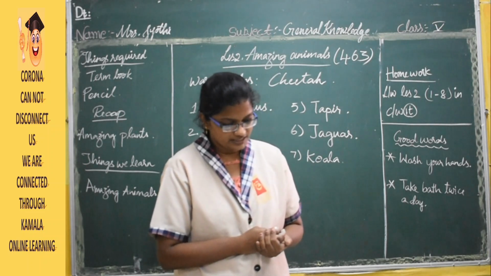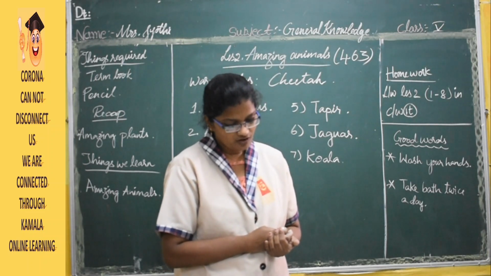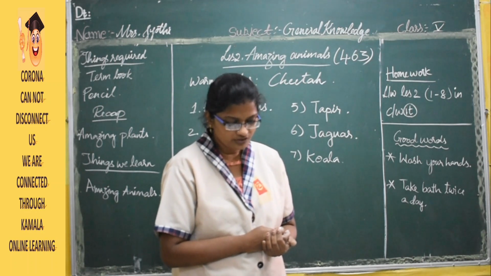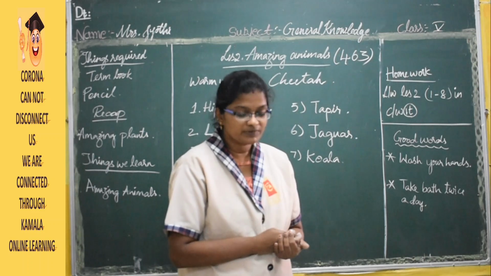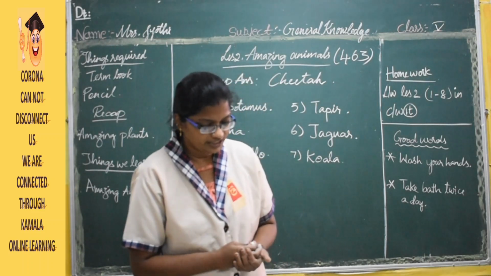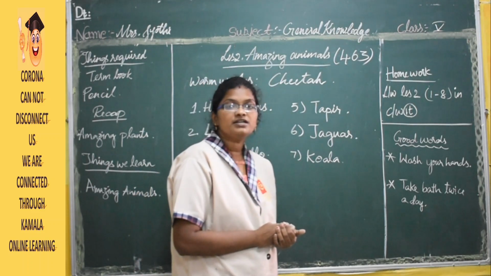Then the eighth one is a non-venomous snake found in the rainforest of South America. Around 6 feet in length, it feeds on small birds and animals. And the name of this snake is emerald tree boa.